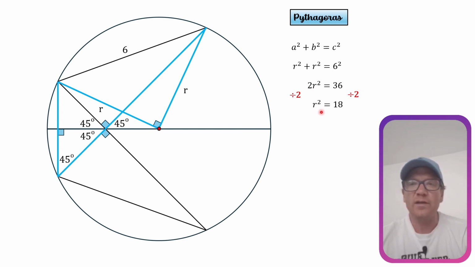And then we can take the square root of r squared and the square root of 18 to get r equals square root 18. Now we have the surd over here. We can actually simplify the surd by taking factors of 18. So we could have 9 and 2. So square root of 18 can also be expressed as the square root of 9 times the square root of 2. And then the square root of 9 we know is 3. So the radius is 3 square root 2. And that's the final solution.